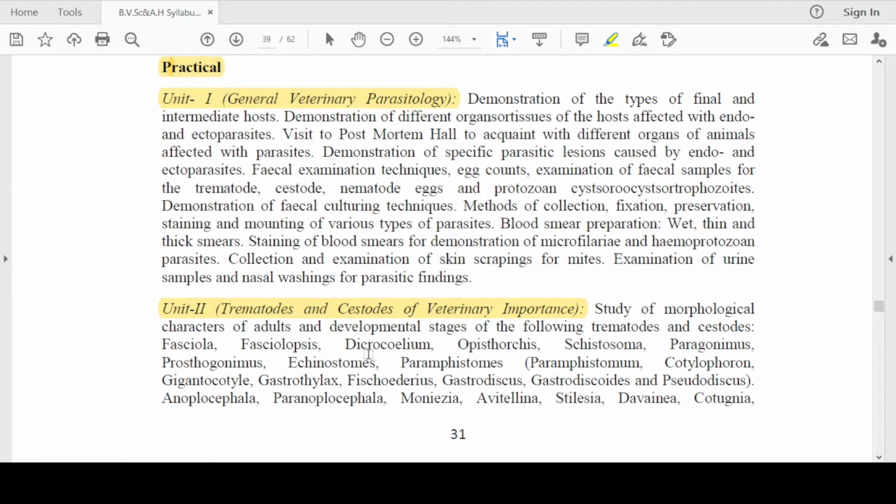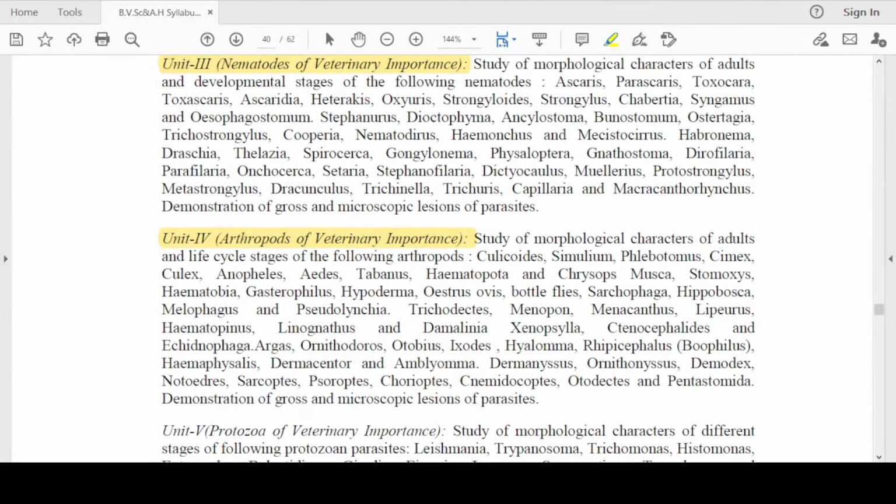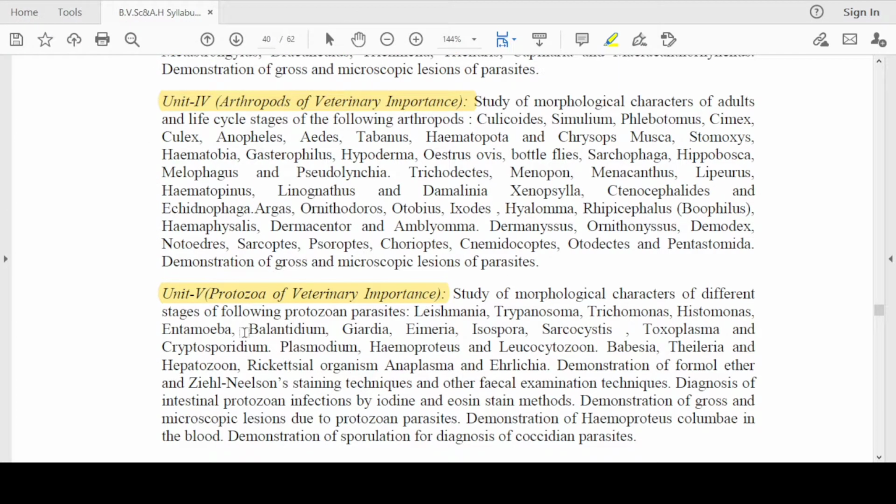Now we will discuss the syllabus for the practical portion of veterinary parasitology. In total for the practical portion, we also have 5 units. Unit number 1 deals with general veterinary parasitology, unit number 2 deals with trematodes and cestodes of veterinary importance, unit number 3 deals with nematodes of veterinary importance, unit number 4 deals with arthropods of veterinary importance, and lastly unit number 5 deals with protozoa of veterinary importance.